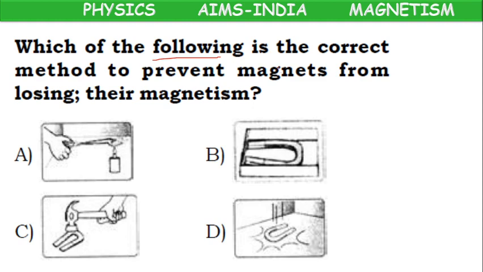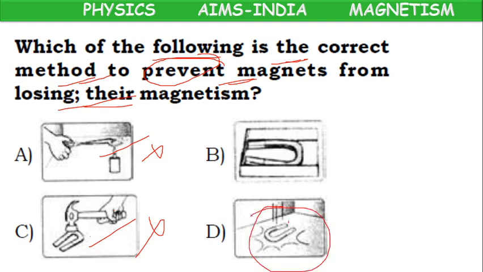Which of the following is the correct method to prevent magnets from losing their magnetism? Heating. Is it correct method? No. Because of heating, they will lose magnetism. We cannot prevent losing magnetism. Wrong. In C option, hitting. Wrong. We cannot protect. In D option, throwing. Wrong. We cannot protect. In B option, they are kept inside a box.